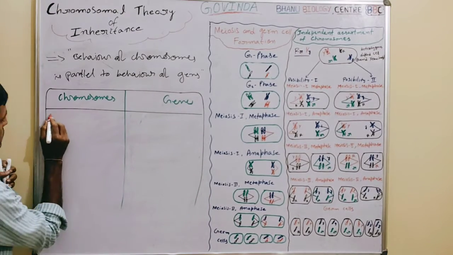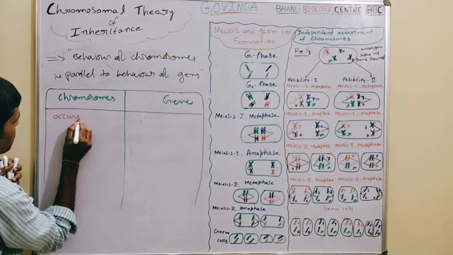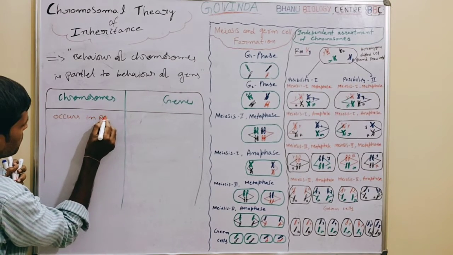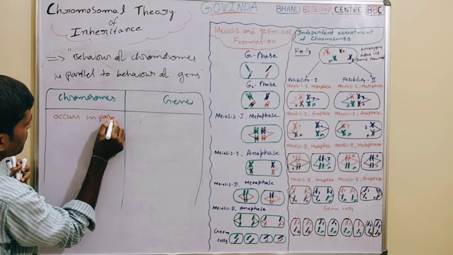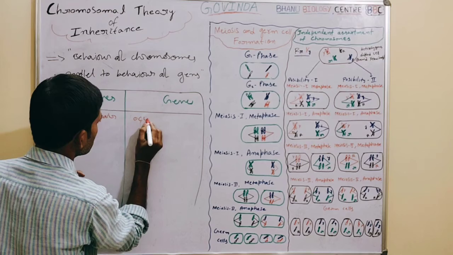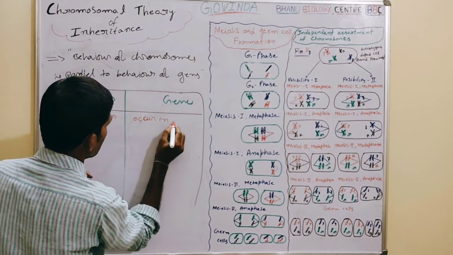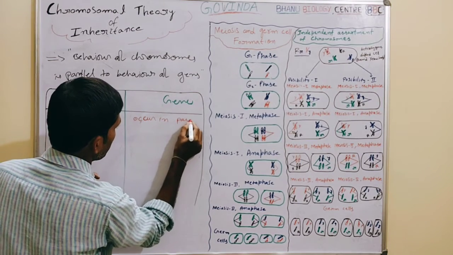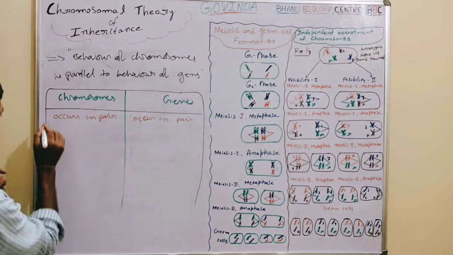Chromosomes always occur in pairs. Genes also always occur in pairs.